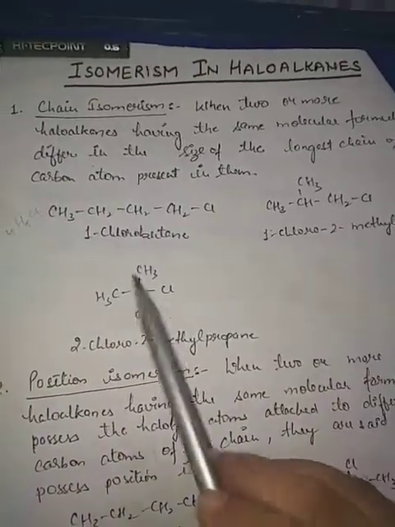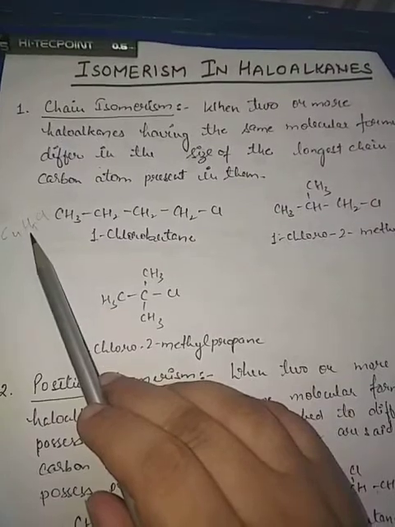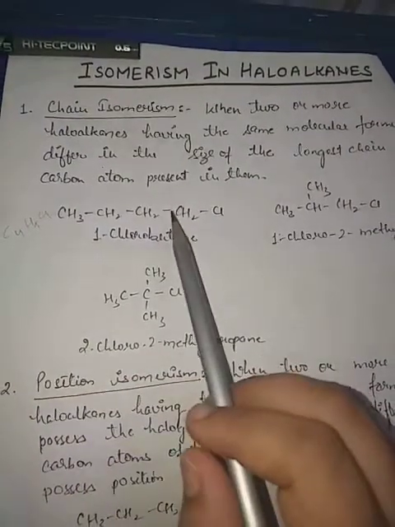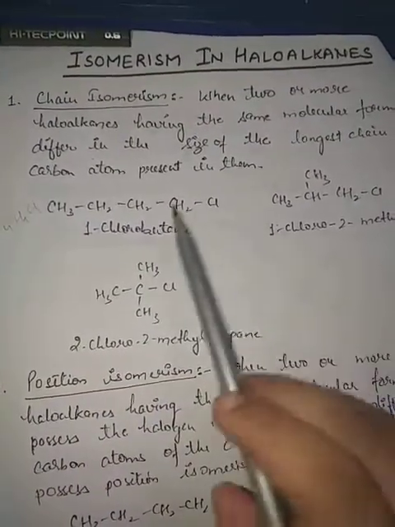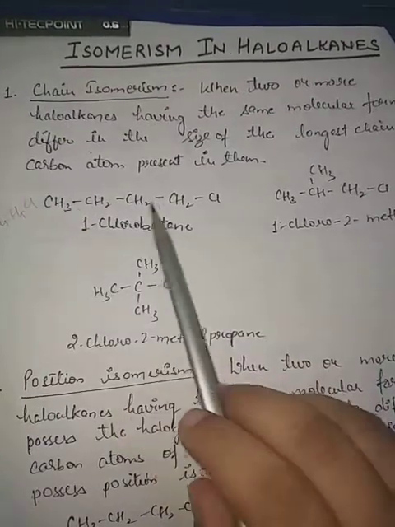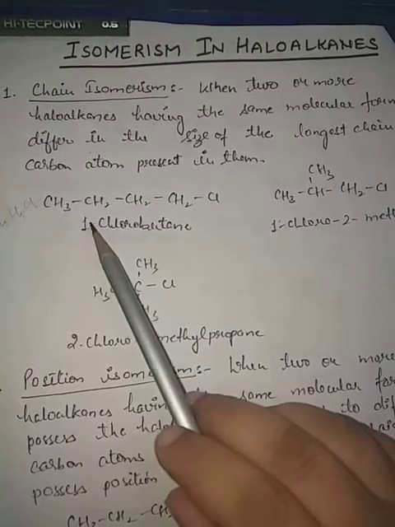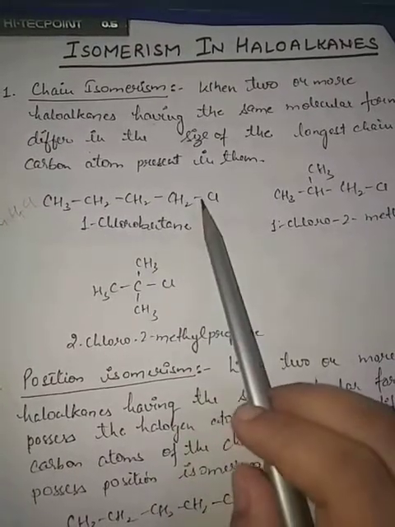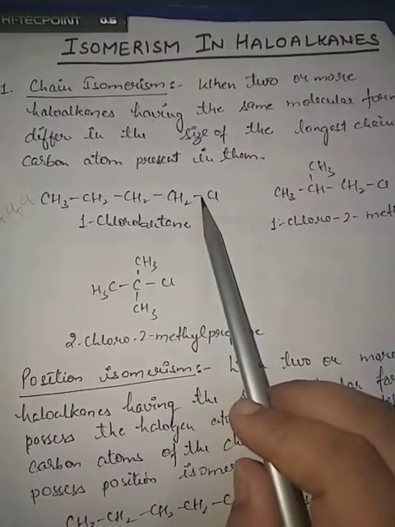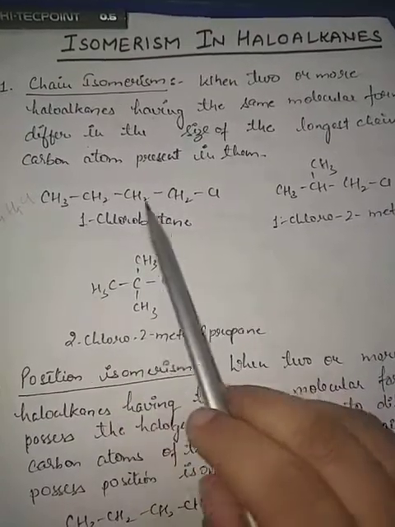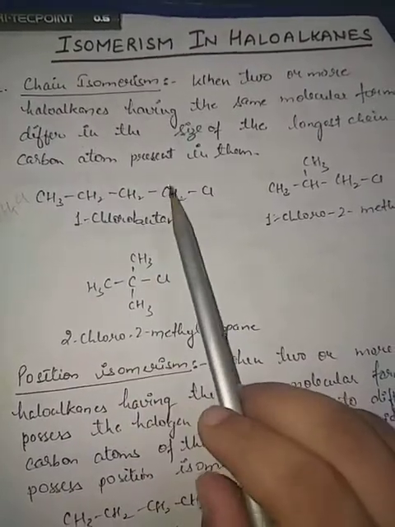All of these will have this molecular formula only, but their structures are different, in the manner of their longest chain. This one has the IUPAC name 1-chlorobutane. At the first position the chloro group is attached, and this is the longest chain of butane.